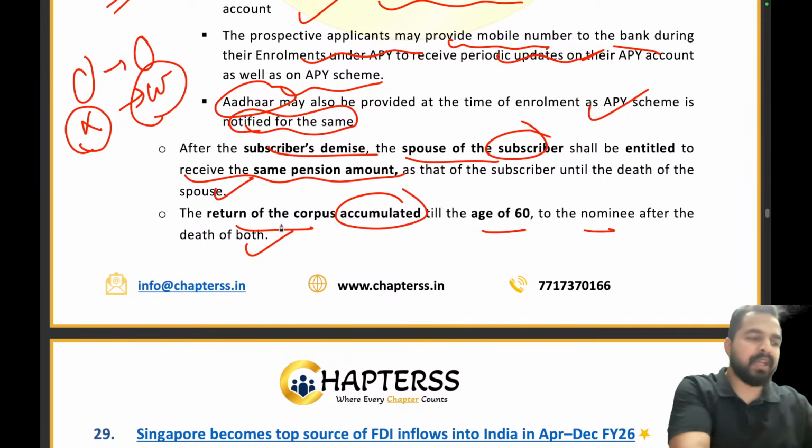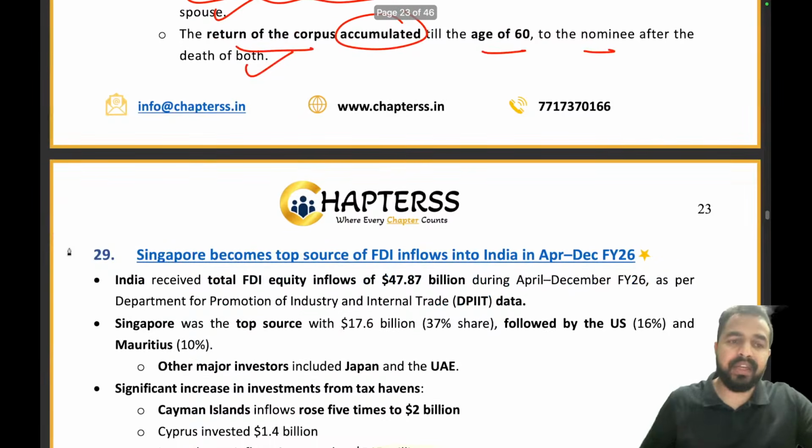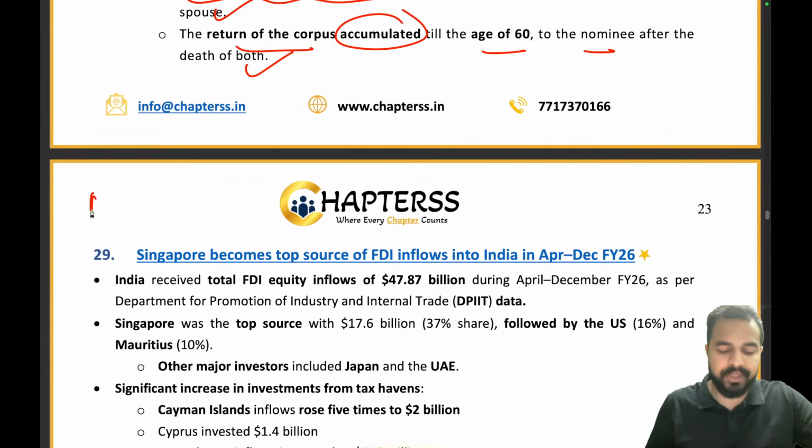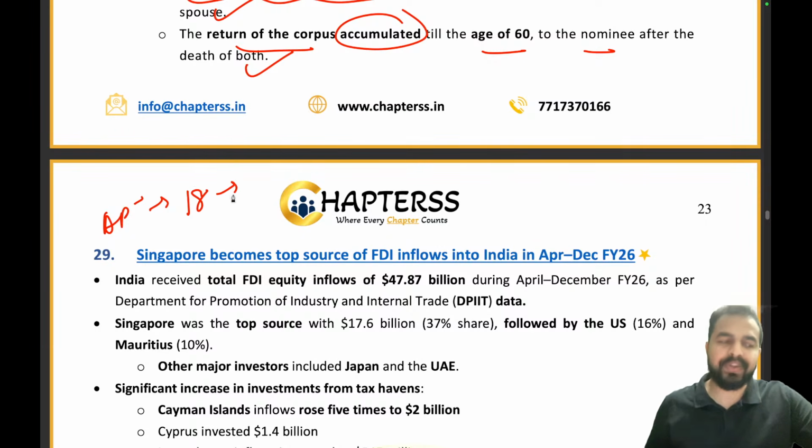See, now you must be thinking that if a person is entering the Atal Pension Yojana and you have a query in your mind, sir, how exactly will he be getting the 1000 rupees? So let's take an example. He is entering at the age of 18 years. At that point of time, the minimum amount that he should invest in order to get 1000 rupees pension after the age of 60 will be 42 rupees. 42 will be the contribution by that person.